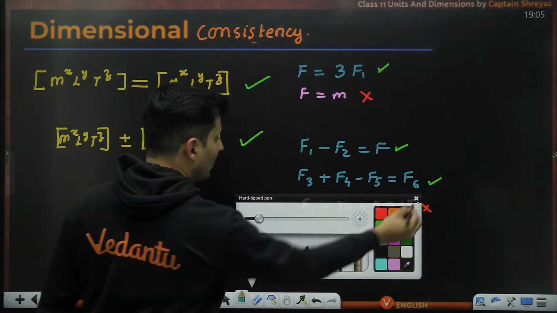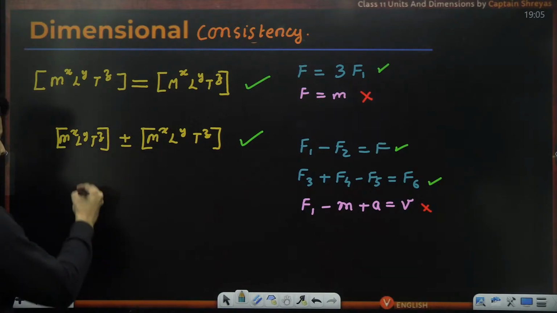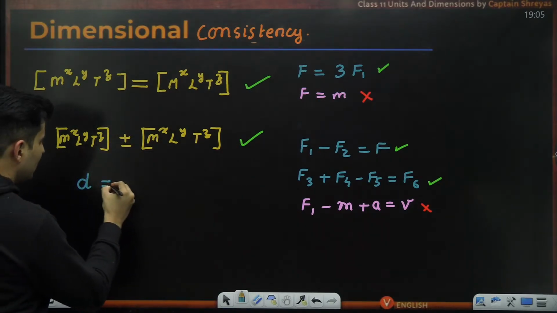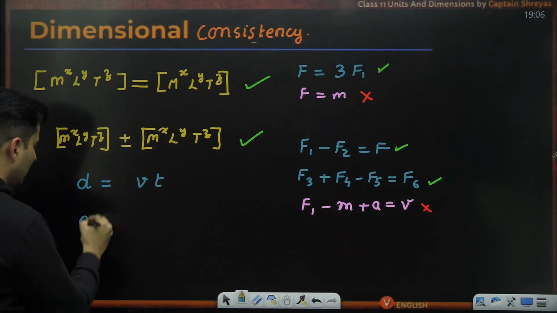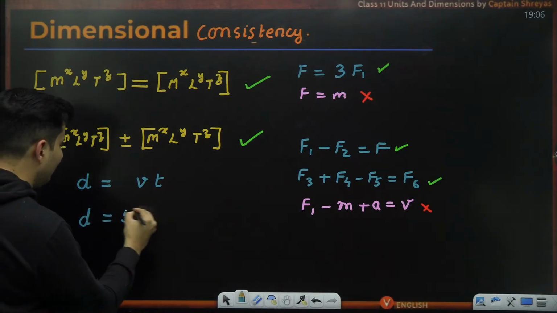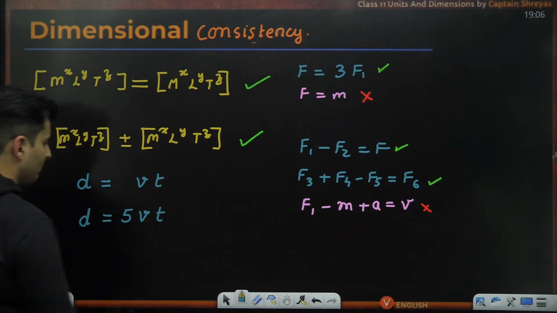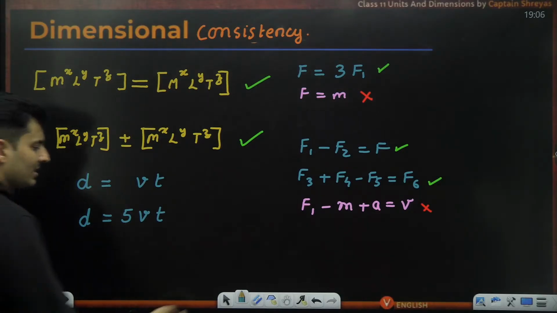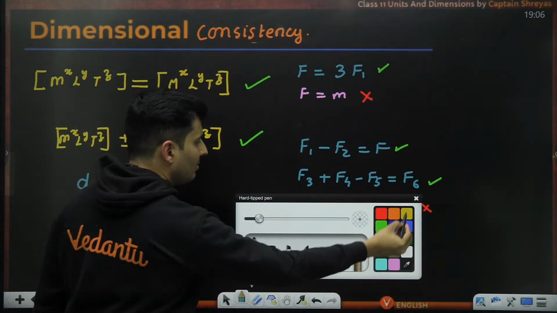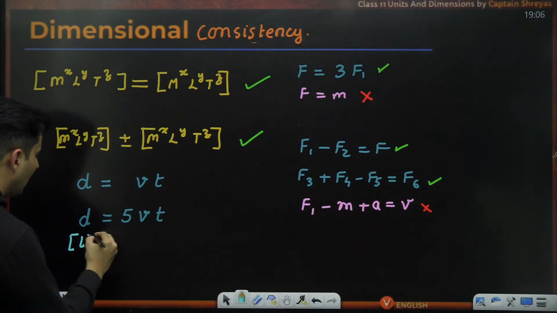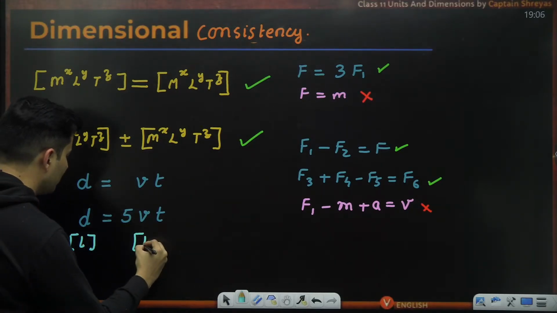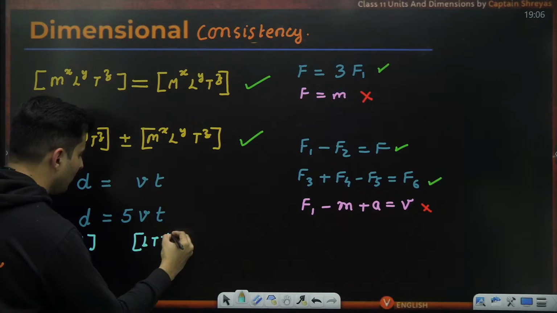Just imagine I give you an example: distance is speed into time. Let's say I write distance is 5 times speed into time. If you ask me dimension-wise, are they matching on both sides? The answer will be 100% yes. Speed has a dimension of length and time raised to -1.